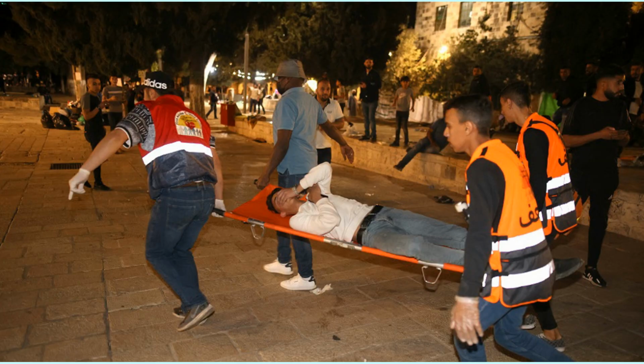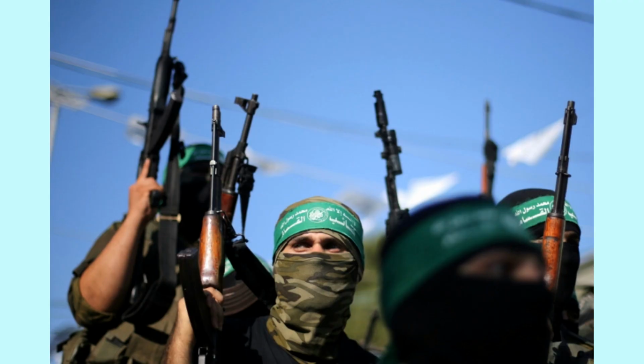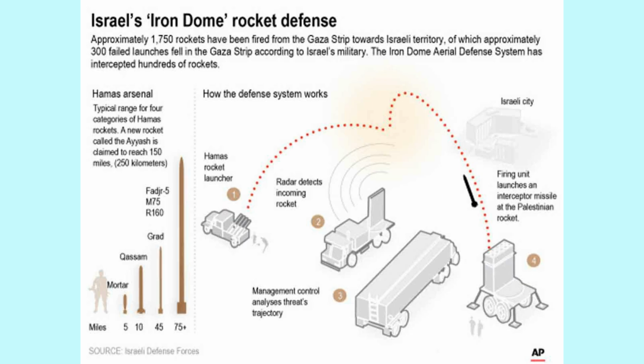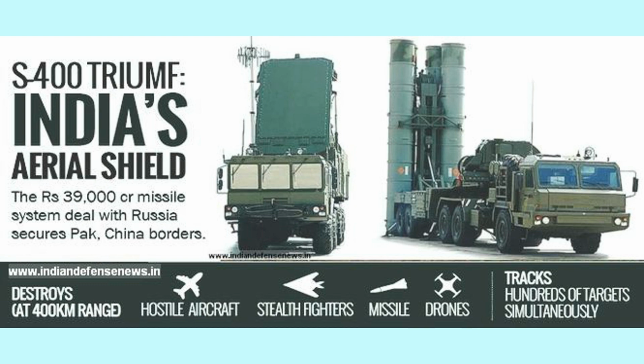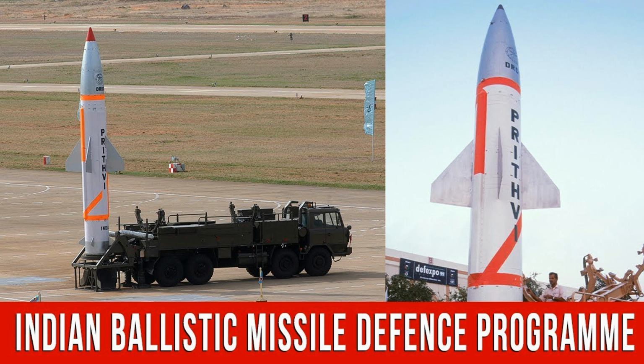Now I have told you that Hamas is firing hundreds of rockets on Israel. So the question is how Israel is defending itself from these rocket attacks, and the answer is Iron Dome. It is a short-range ground-to-air defense system which is used for countering rockets, mortars, artillery, aircraft, UAVs, helicopters and many more. Its success rate is 90%, so it is neutralizing 80 to 90% of rockets fired by Hamas towards Israel. In India, for this purpose, we have the S-400 system which we are buying from Russia, the Prithvi air defense system, the Ashwin interceptor missile and many others.